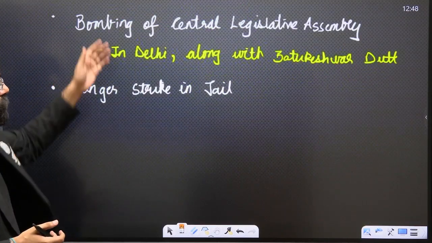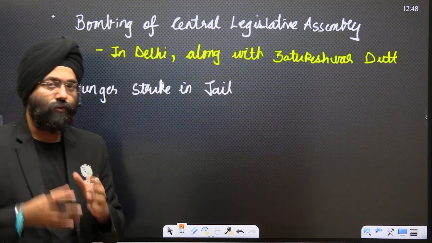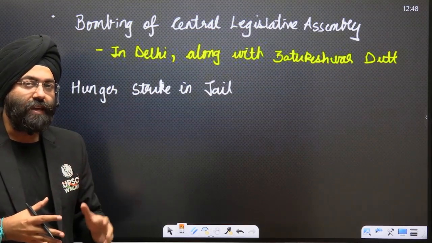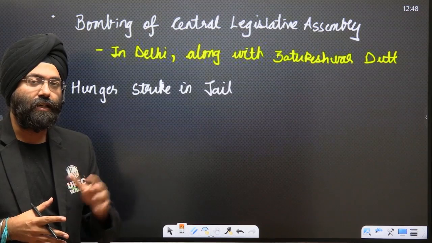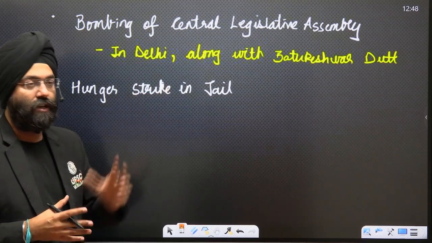Next is the bombing of the Central Legislative Assembly in Delhi along with Batukeshwar Dutt. The aim was to make the deaf Britishers hear the concerns of the nation and the people who were suffering. So this was again a major aspect.